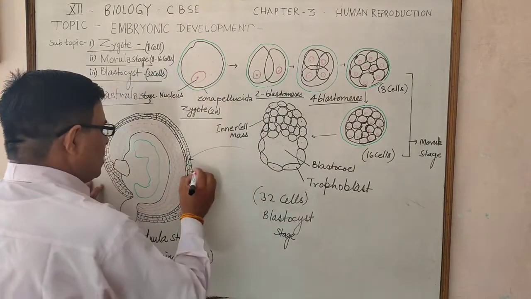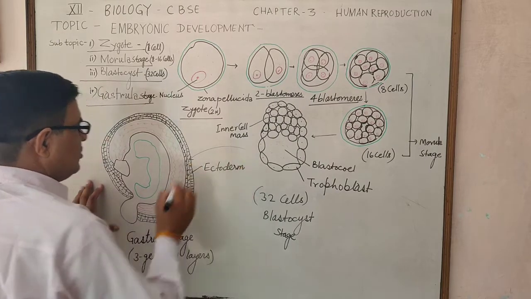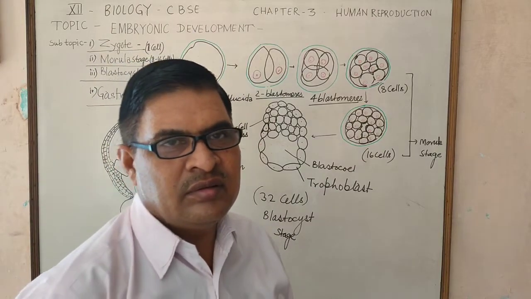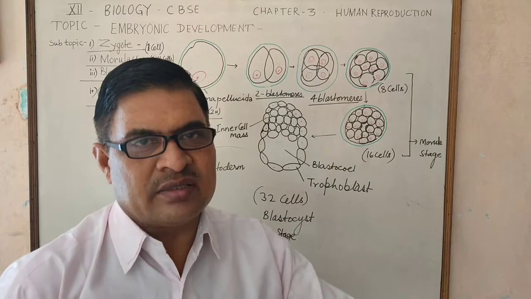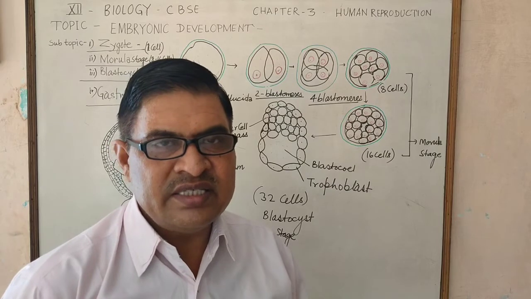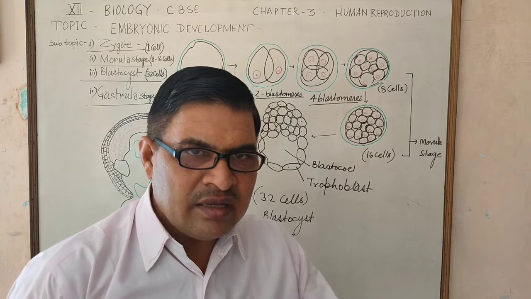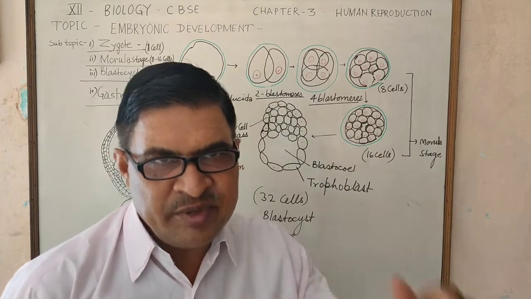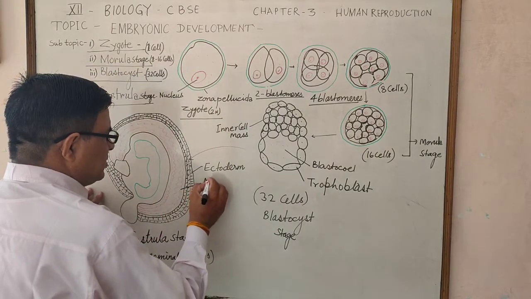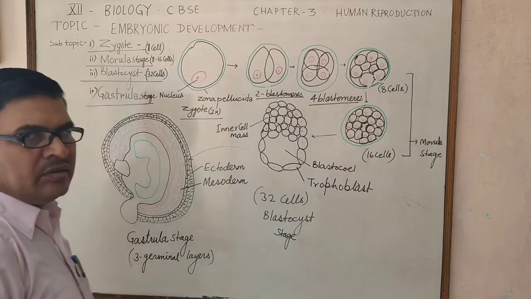The outermost layer is called ectoderm, which is protective in nature, and it has many layers, as cells are rectangular in shape and present in a linear fashion in a spherical shape. After this, the next layer is known as the mesoderm layer.